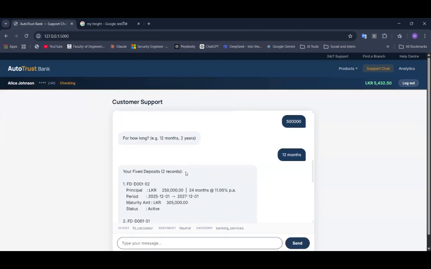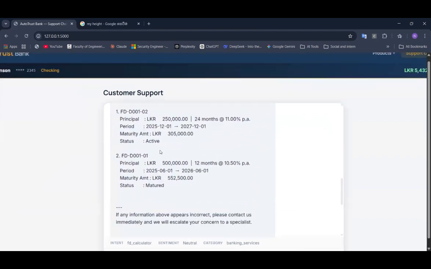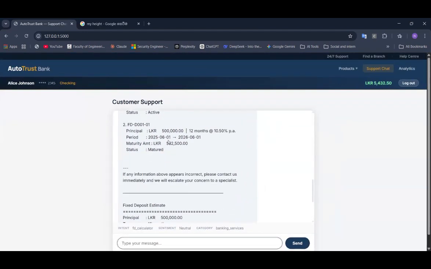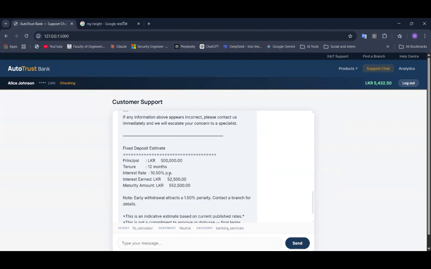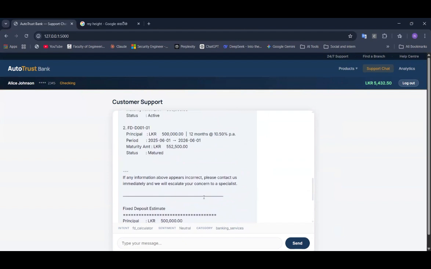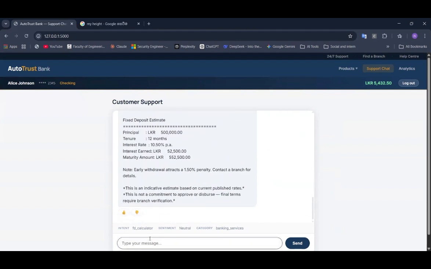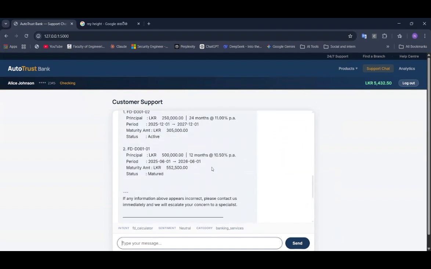So you can see the FD rate calculated. You can see this amount, and here it displays the interest and amount, all of the details clearly, like a statement. That's the thing I need to highlight in this chatbot.